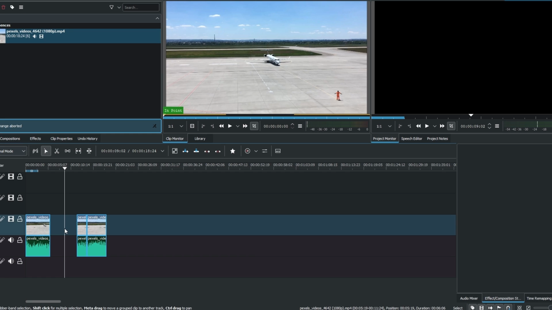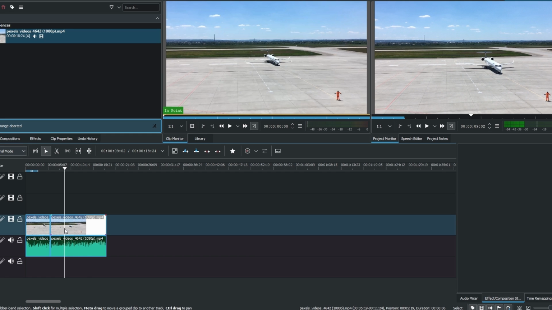To trim the beginning or the end of a video clip, use the handles on the side. Drag them to adjust the clip's duration.